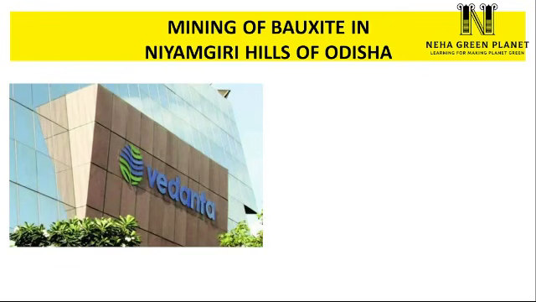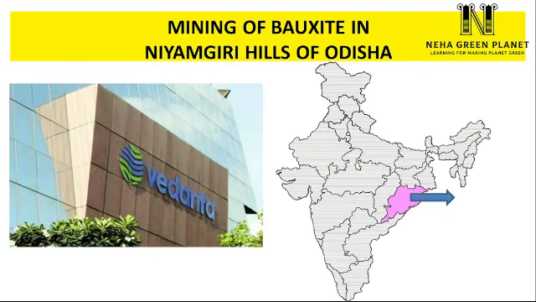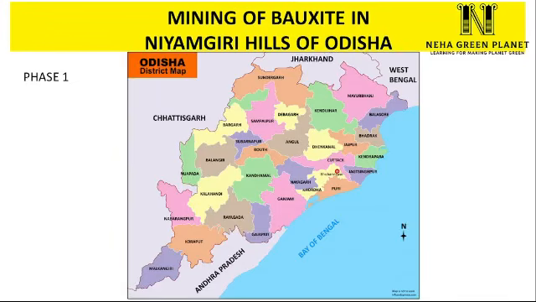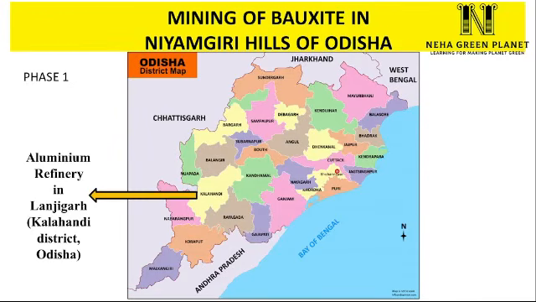Vedanta Resources is one of the multinational mining companies which got a permit by the government to extract minerals in the state of Odisha. Now Vedanta Resources decided to expand its business in two phases. So in the first phase, Vedanta Resources started establishing its aluminium refinery in the Lanjigarh area within Kalahandi district of Odisha. That means the company was importing its requirement of bauxite from Chhattisgarh and Jharkhand region. It was not initially extracting bauxite from Odisha, and in the initial phases, the company established the aluminium refinery.